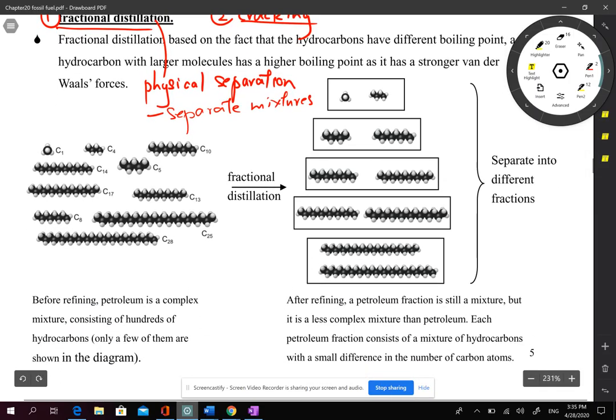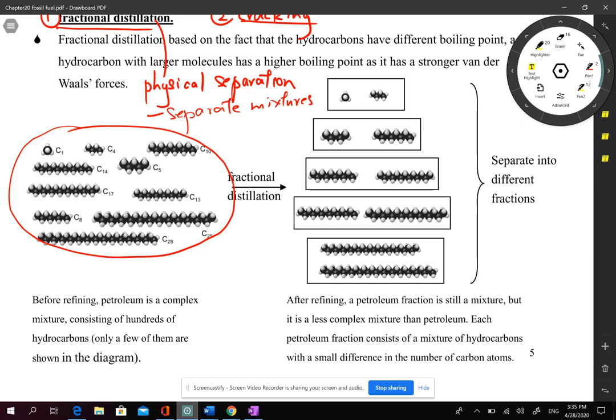The following diagram shows the use of fractional distillation for petroleum. It is a mixture. You can see in the diagram there are different kinds of molecules. The shape of the molecule in the diagram is one method to represent those molecules in petroleum. You can concentrate on the number. The number tells you how many carbons the molecule contains.